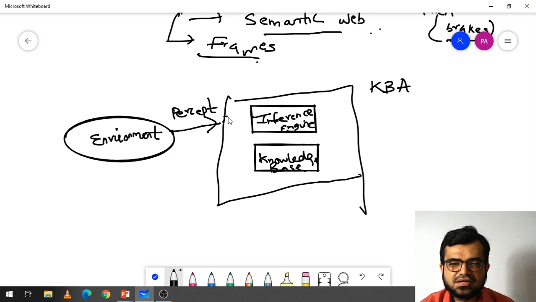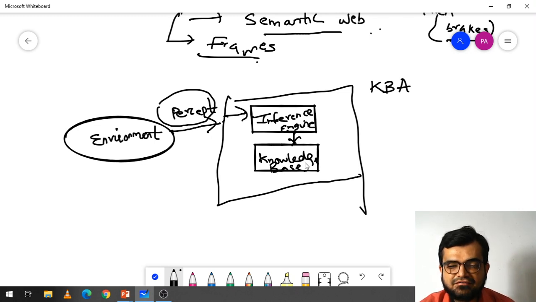So it takes the input from the environment. The knowledge base contains a set of instructions. Based on the input, the inference engine first informs the knowledge base that so and so things have been perceived.